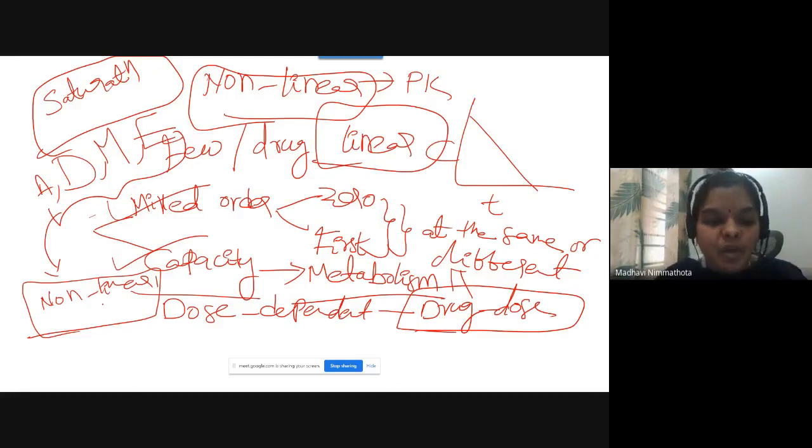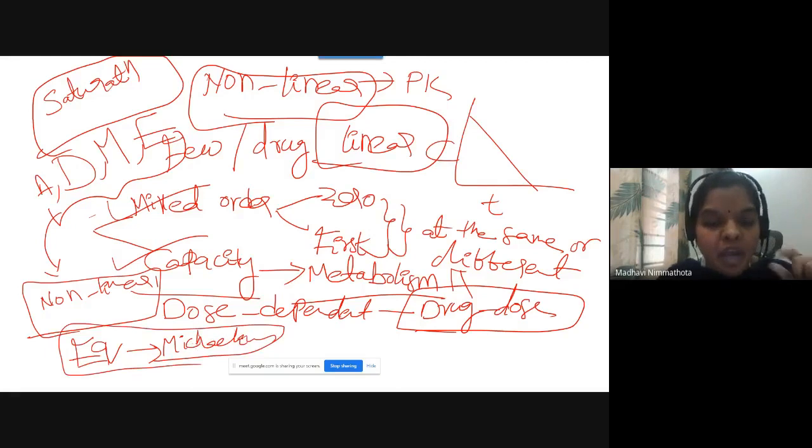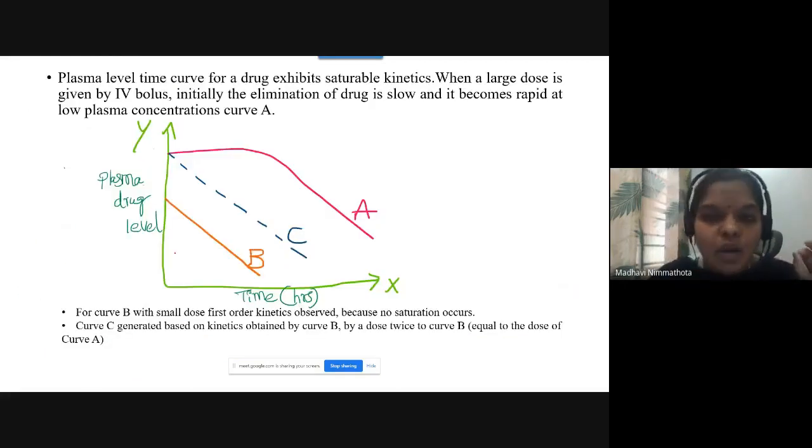Next, the most important thing is that there is one equation to explain non-linear pharmacokinetics mathematically. The equation is the Michaelis Menten equation. So in this class I am going to explain this Michaelis Menten equation. Before that you have to learn some points. I got these points from another textbook, other than the Brahmankar textbook.